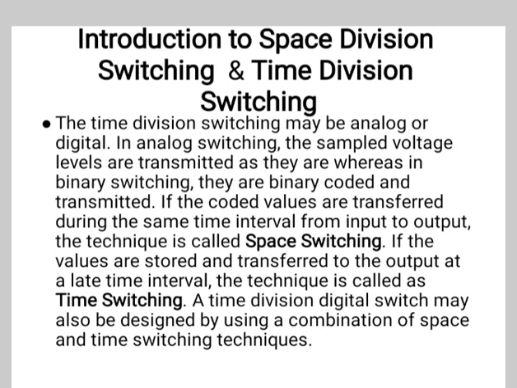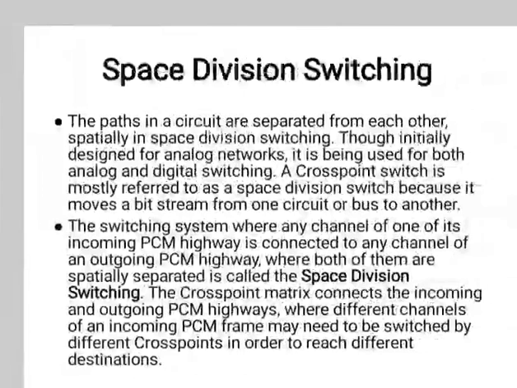The time division switching may be analog or digital. In analog switching, the sampled voltage levels are transmitted as they are, whereas in digital switching, they are binary coded and transmitted. If the coded values are transferred during the same time interval from the input to output, the technique is called space switching. If the values are stored and transferred to the output at a later time interval, the technique is called time switching. A time division digital switch may also be designed by using a combination of space and time switching techniques.